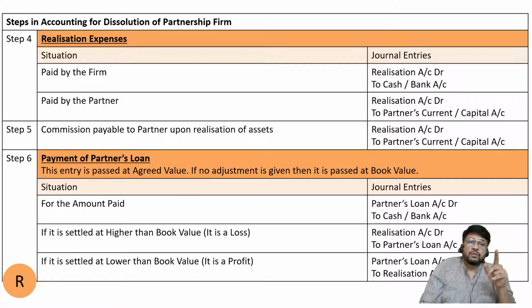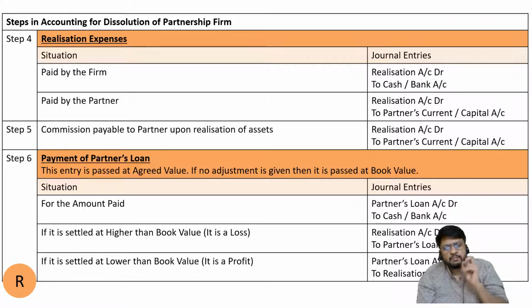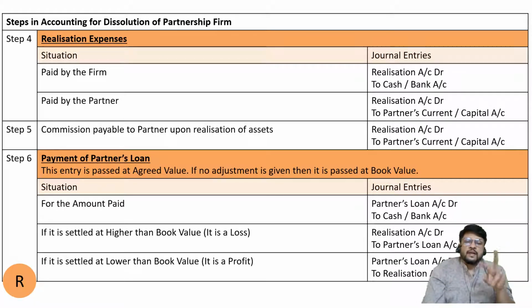Whose account is not there, its realization happens. Partner's loan will say, I have my own account, I did not go to realization at all. In that case, partner's loan is standing in its own account, so we will pay to its own account. The entry will be partner's loan account debit to cash or bank account. Then we'll close that account. We'll find out the balance of partner's loan account. 1 lakh. How much did we pay? Just an example, 1 lakh. That means the account will be closed. It is paid at book value. There is no difference.